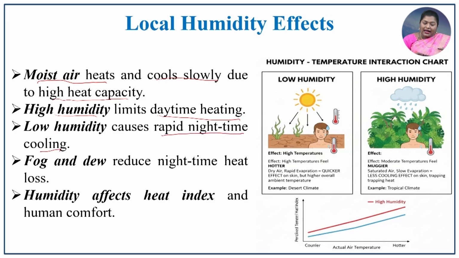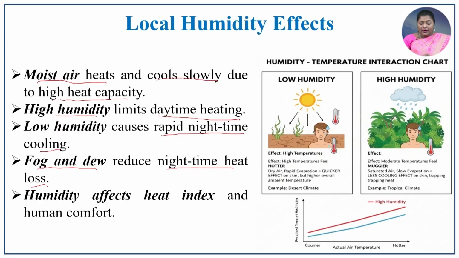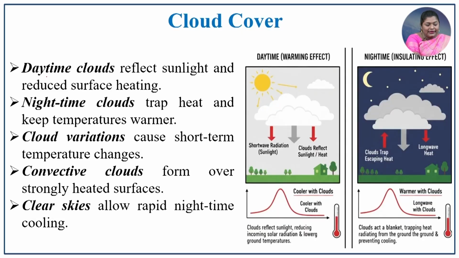Fog and dew reduce the nighttime heat loss, and humidity affects the heat index and human comfort. If there is high humidity, it adversely affects the comfort of human beings. In such a way, local humidity plays an important role in the temperature variation of that locality. Cloud cover: daytime cloud reflects the sunlight and reduces the surface heating.